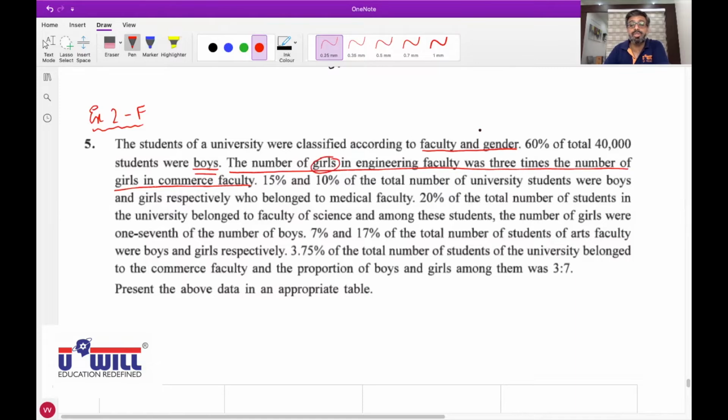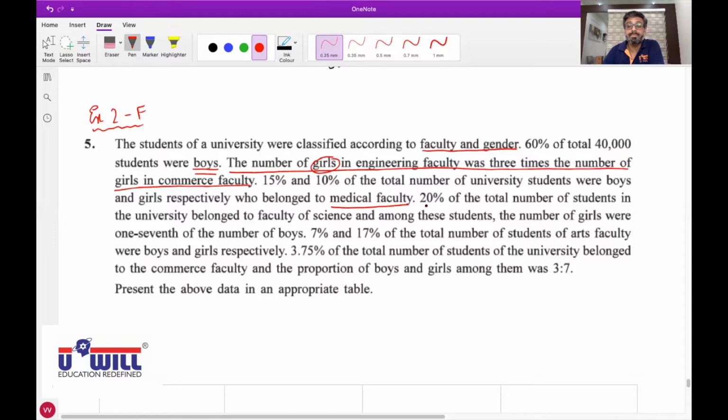Okay, so in gender, what are the two attributes? Boys and girls. Further. 15% and 10% of total number of university students were boys and girls respectively, who belong to medical faculty. All of you underline medical faculty. So in faculty, which is one of the faculties, we have medical faculty.